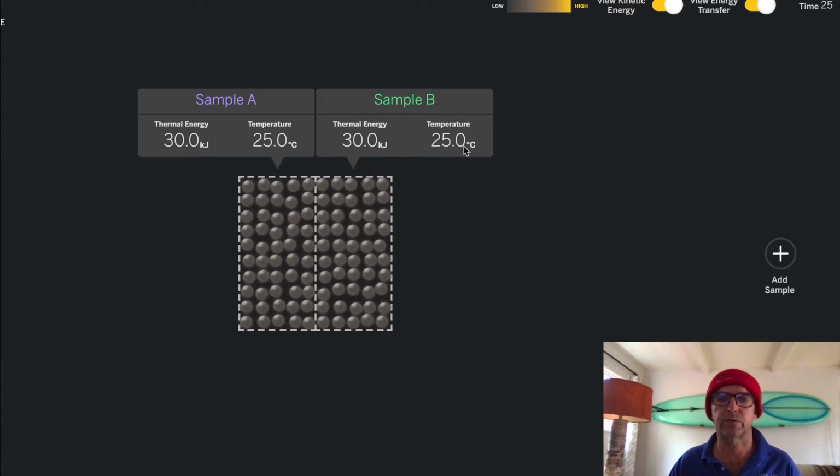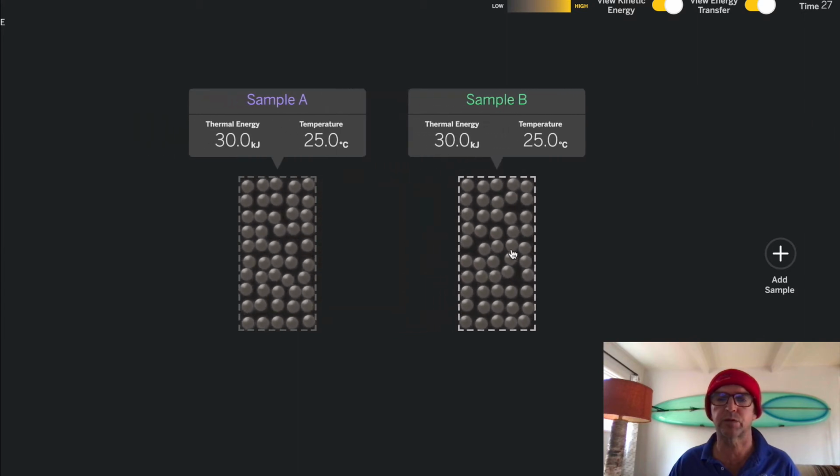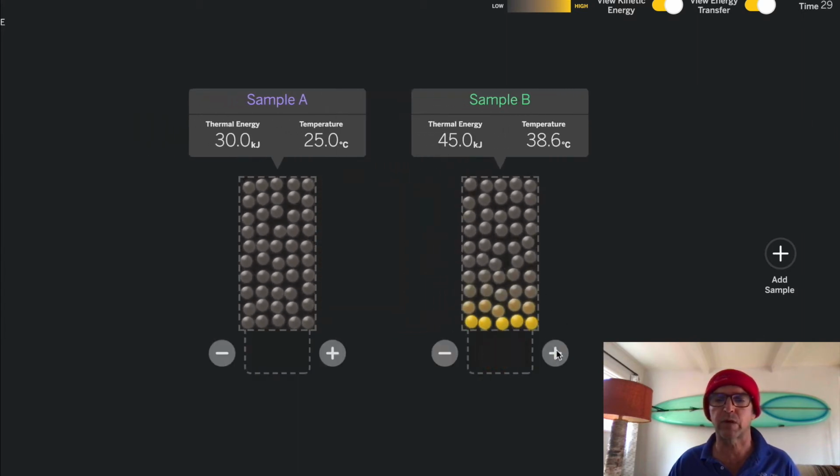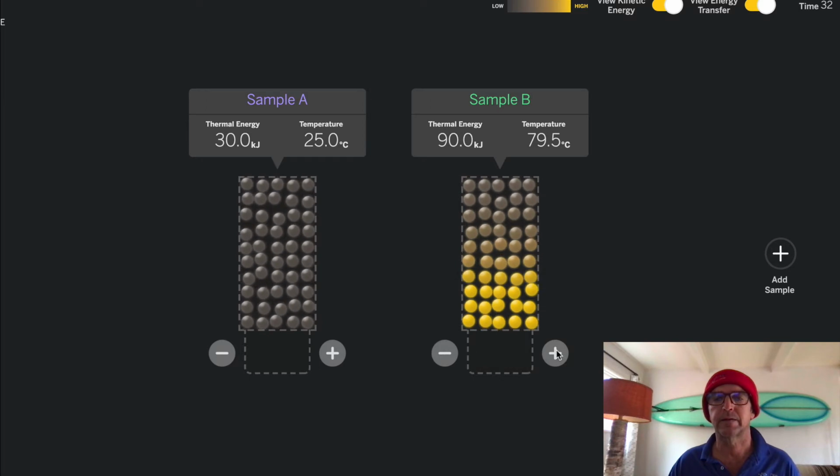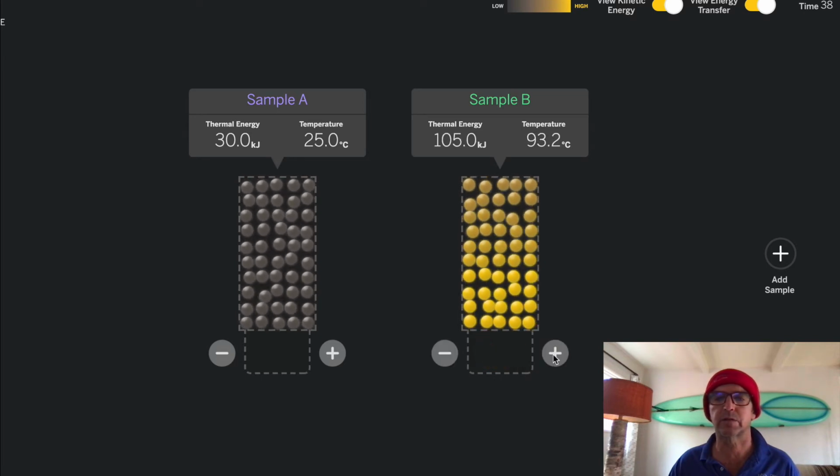30, 25, 30, 25. Nothing happening. Interesting. Bring them apart. I'm going to make the right one hot. And I like to go even numbers. It won't let me go too even. Let's try to get something close.